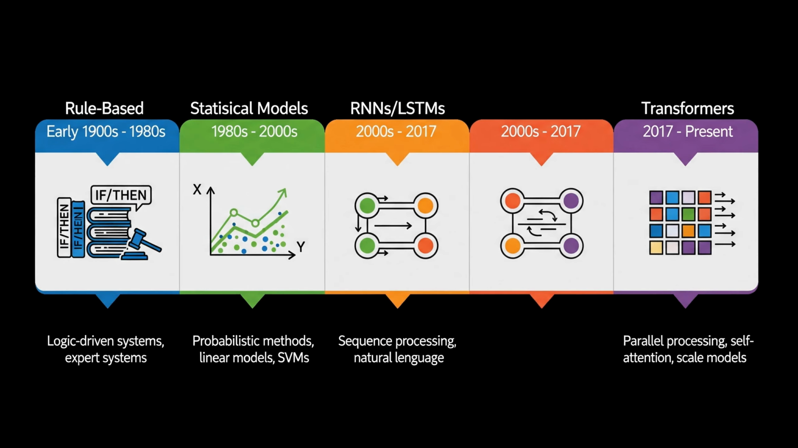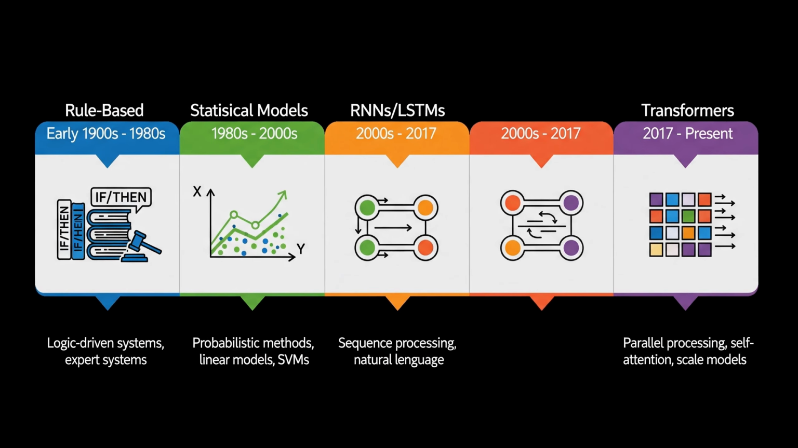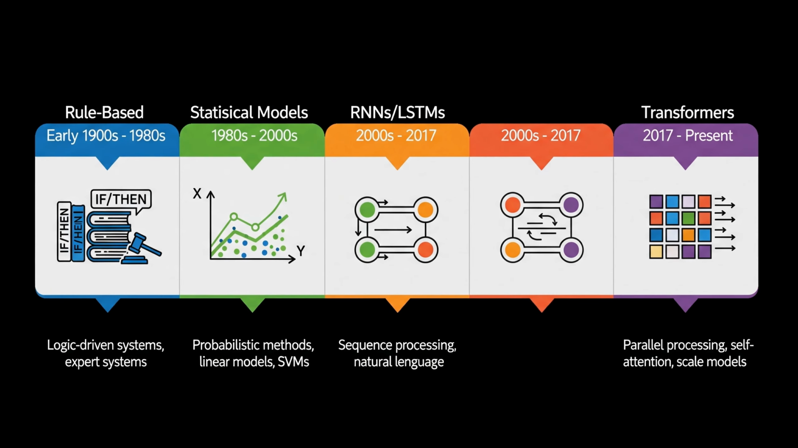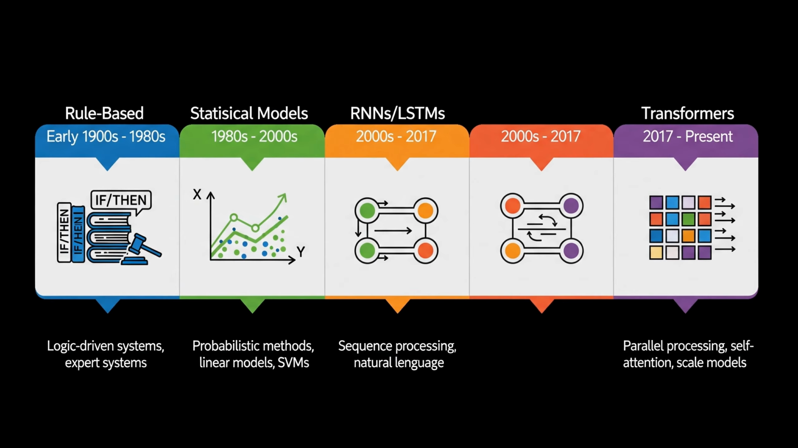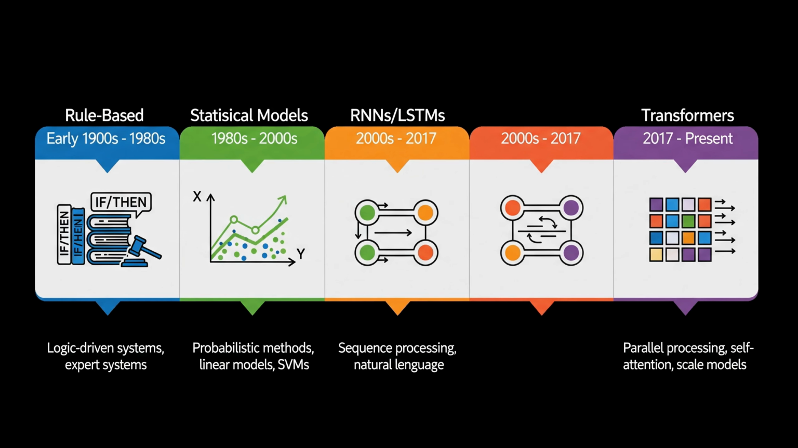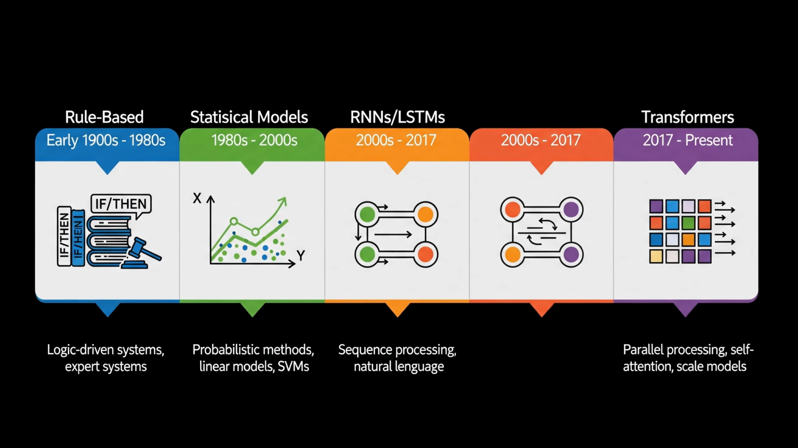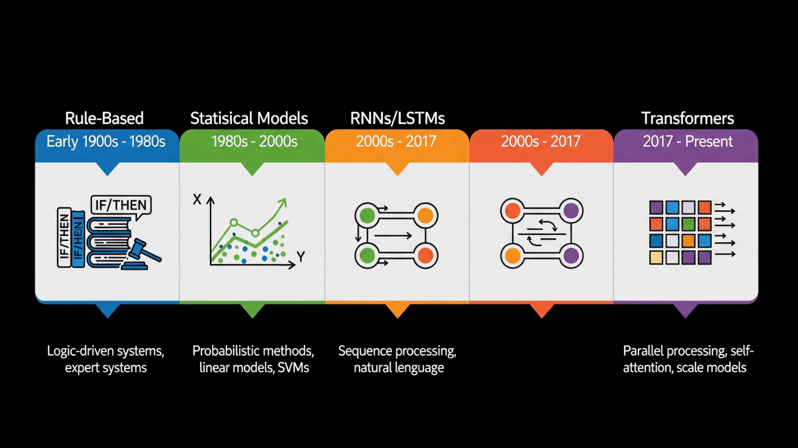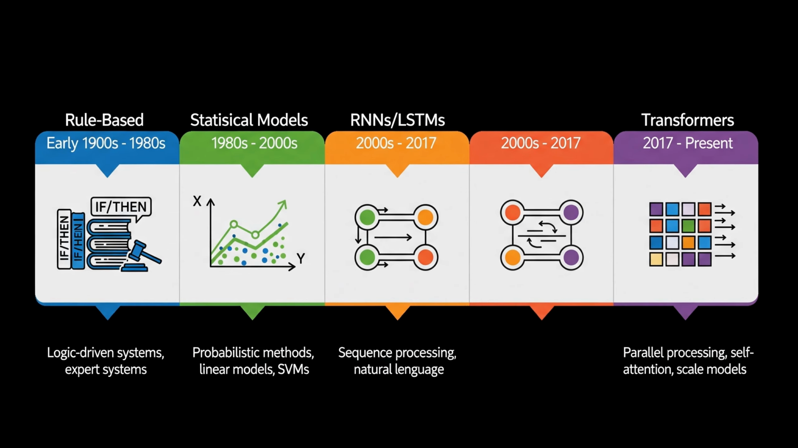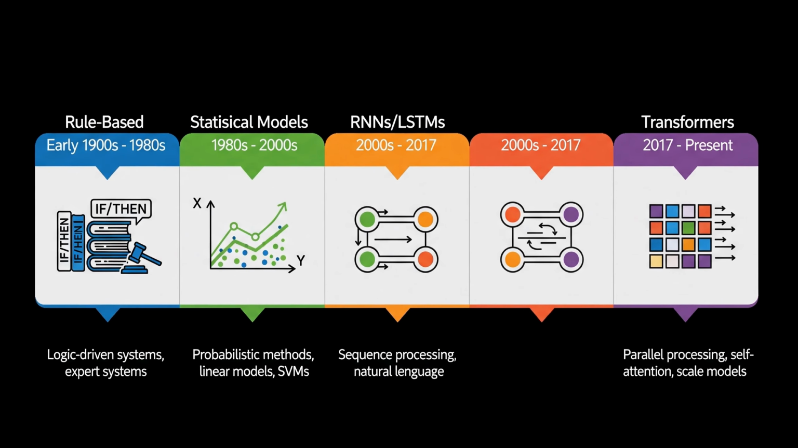NLP models evolved from rule-based systems to statistical models to deep learning. Classic approaches used feature engineering with logistic regression or SVMs. Then, RNNs and LSTMs handled sequences, improving tasks like translation and speech. The big leap came with transformers in 2017, which use self-attention to model relationships across an entire sequence in parallel. Transformers enabled efficient scaling, leading to models like BERT for encoding and GPT for autoregressive generation. Today, transformer-based pre-training and fine-tuning dominate state-of-the-art NLP.